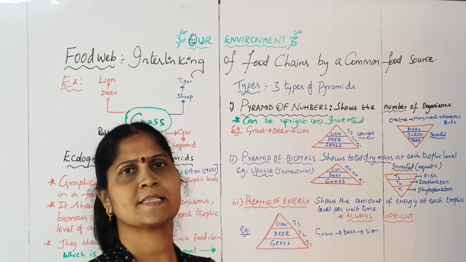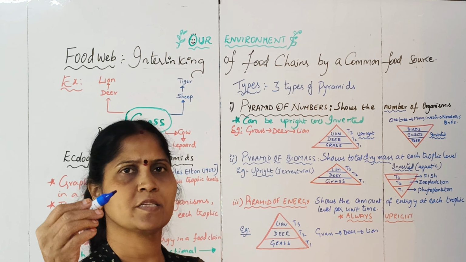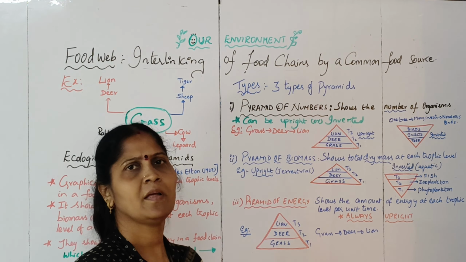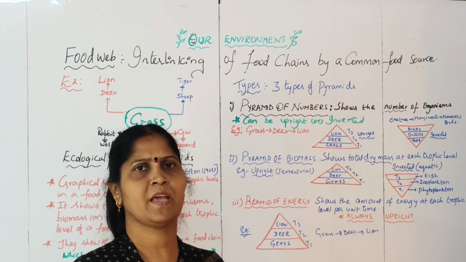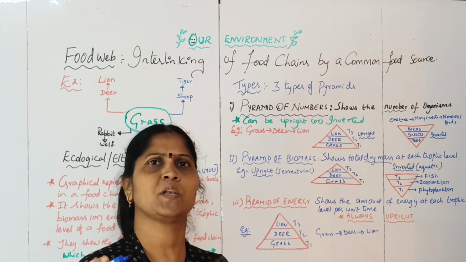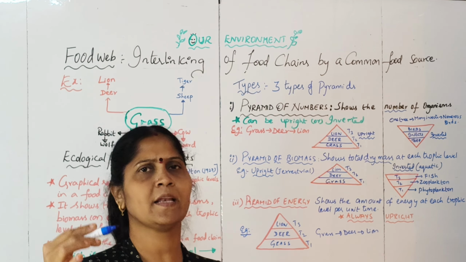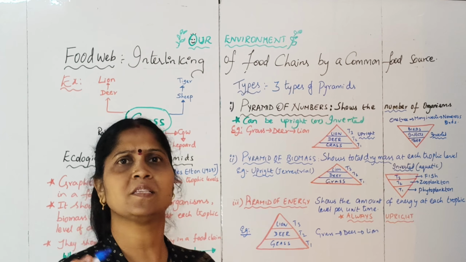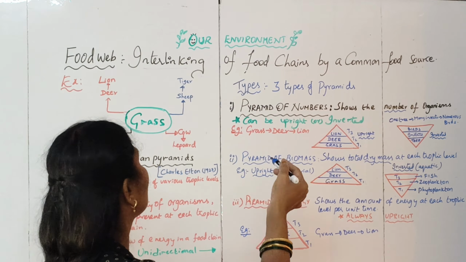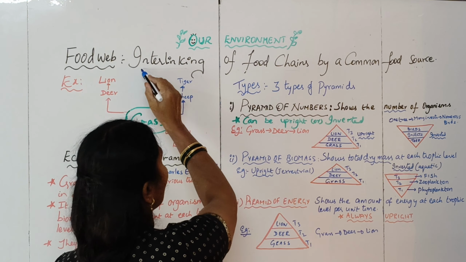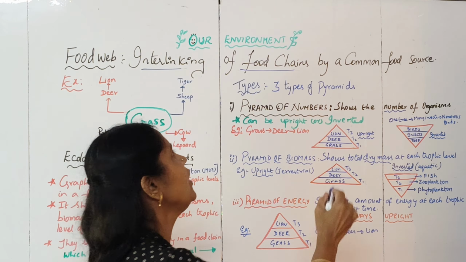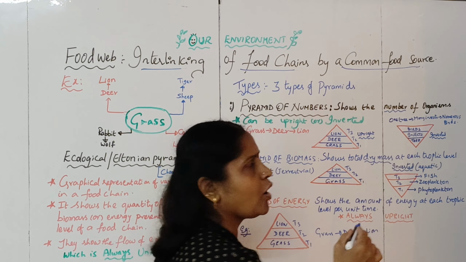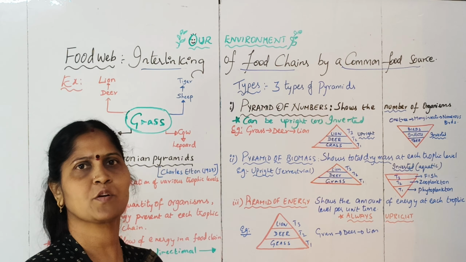So today let us discuss one more important concept in our environment chapter, that is the food web. In the last video I discussed the food chain, wherein we saw that a food chain is the interdependence among organisms for the sake of food. Then what is this food web? Food web is made up of all food chains, the interlinking of food chains through a common food source. That is what is called a food web.